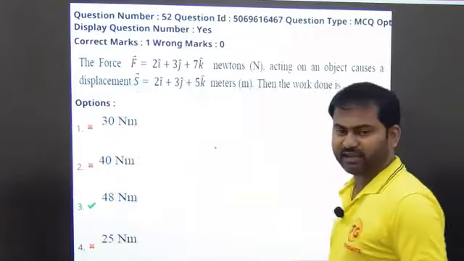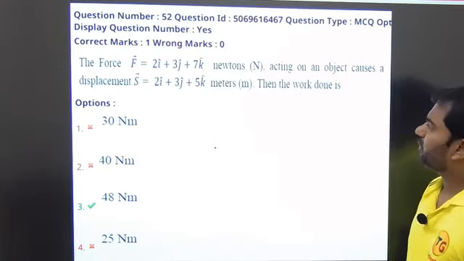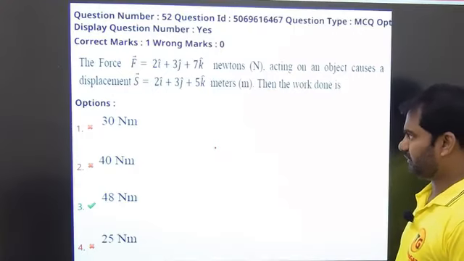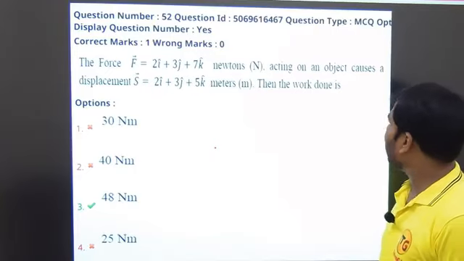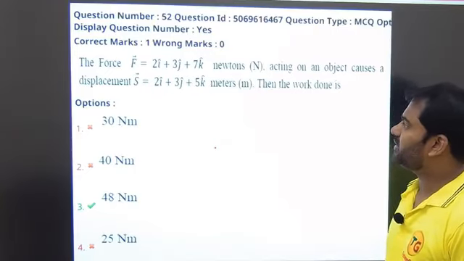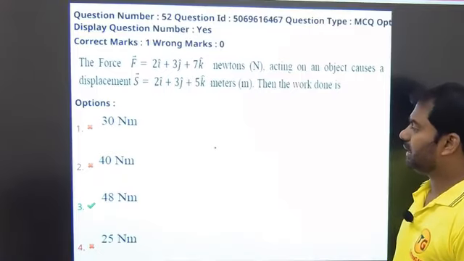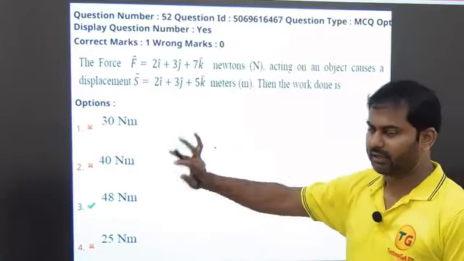The second question is given like this. Let me read the question for you. The force F given by 2i plus 3j plus 7k newtons, acting on an object, causes a displacement S vector equal to 2i plus 3j plus 5k meters. Then the work done is how much? They gave the answers, 48. Forget about that. Let us solve it.